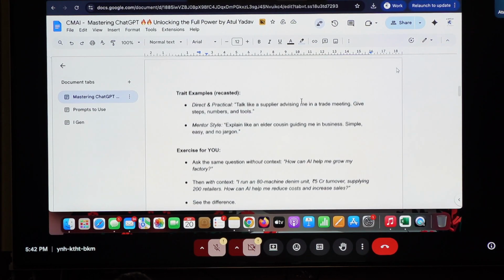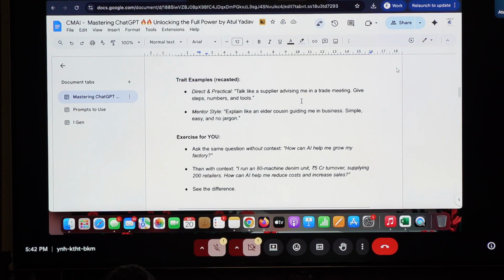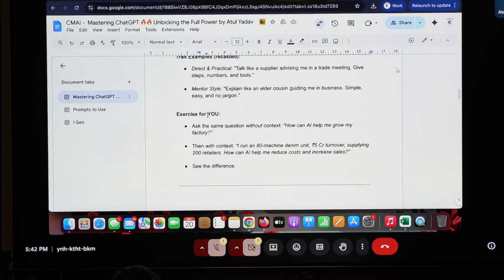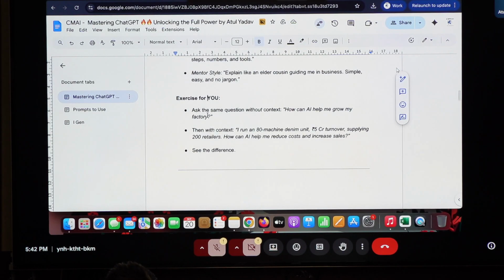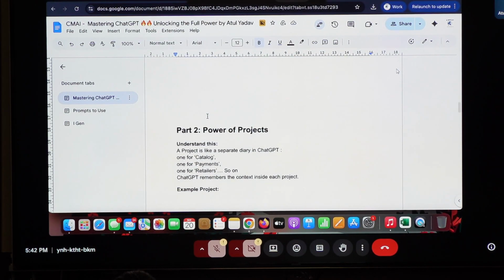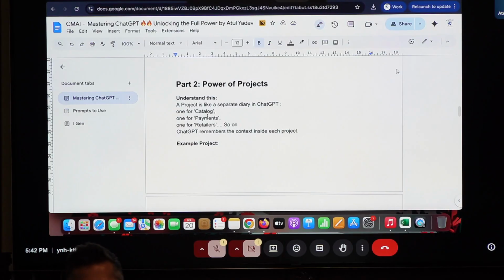Okay. I have covered all of this. I've given more examples over here. This is the exercise that I've created over here so that when we circulate this, you can also see what is it that you can try and do with it. All right. Now let's come to projects.